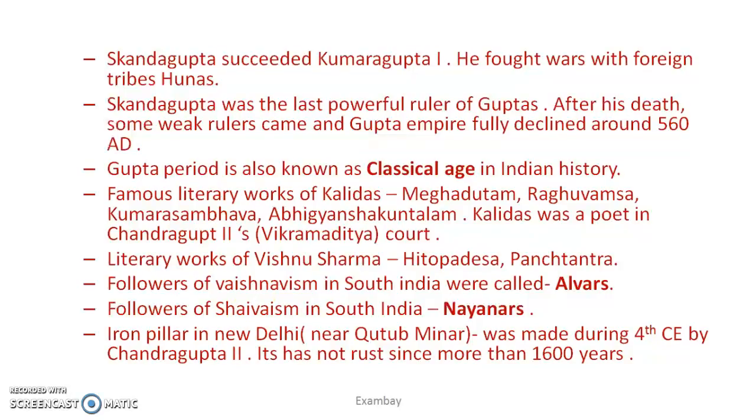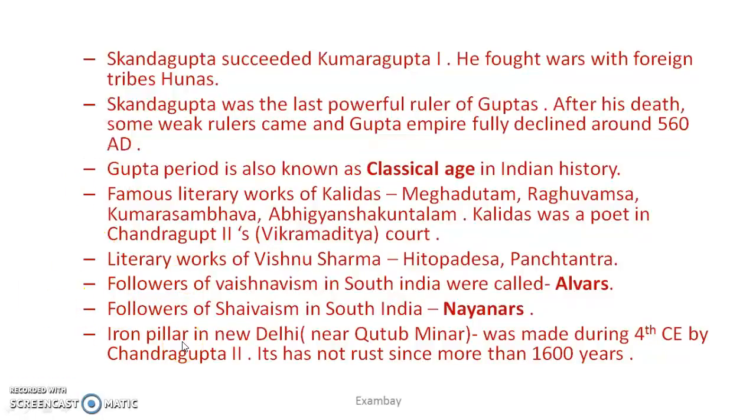During the Gupta Empire, the dominant religion was Hinduism, although Buddhism was also practiced, and some of the Gupta kings practiced Buddhism, but Hinduism was dominant, and Vaishnavism and Shaivism were the 2 important sects. Followers of Vaishnavism, of Lord Vishnu, in South India were called Alvars, and followers of Shaivism in South India were called Nayanars. This is from South India, but in all of India there was a dominance of the Hindu religion. So you have to remember these two names.